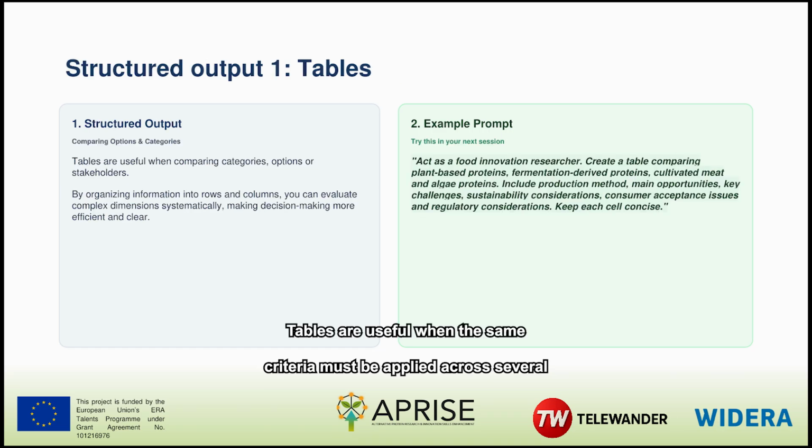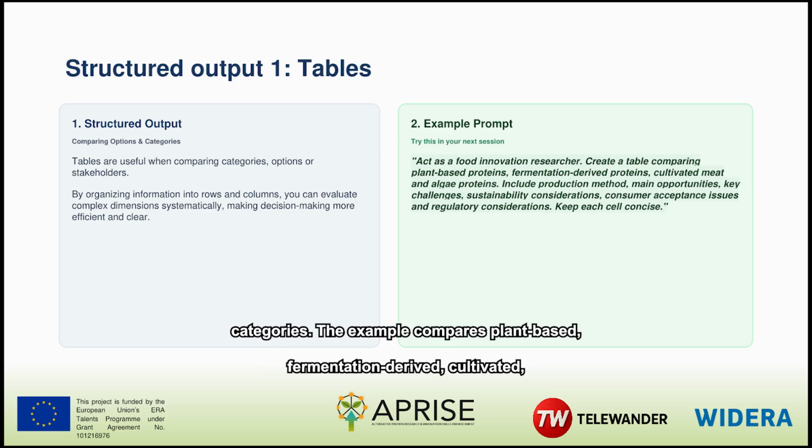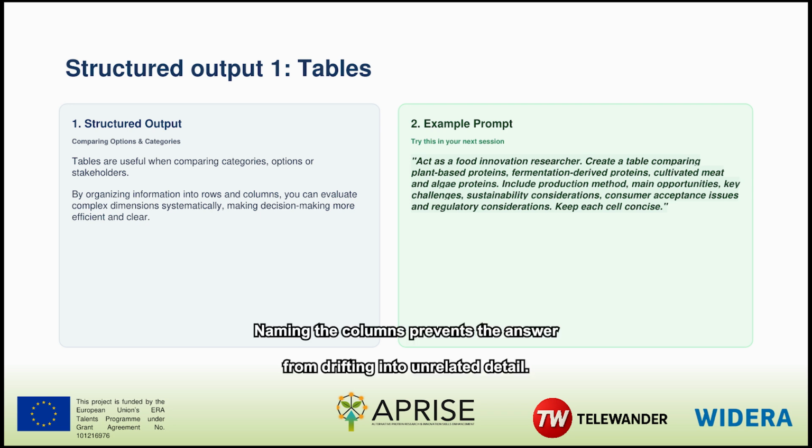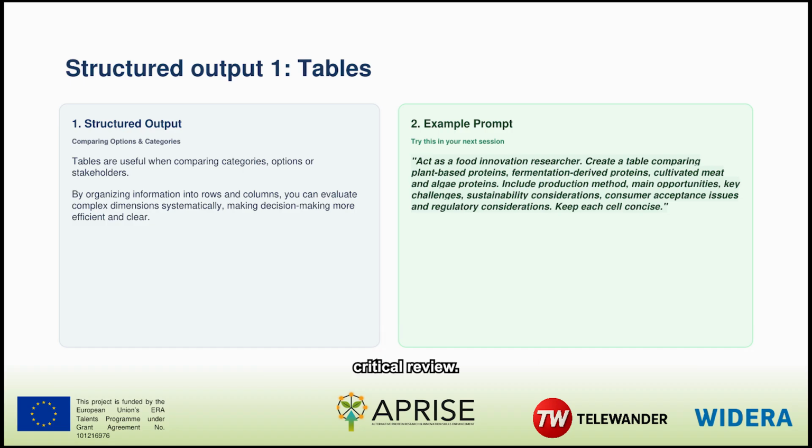Tables are useful when the same criteria must be applied across several categories. The example compares plant-based, fermentation-derived, cultivated, and algae proteins using production method, opportunities, challenges, sustainability, consumer acceptance, and regulation. Naming the columns prevents the answer from drifting into unrelated detail. Keep cells concise and add a source or verification column when factual claims are involved. A table makes gaps and inconsistencies easier to see, but every row still needs critical review.